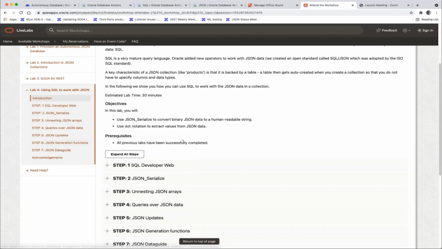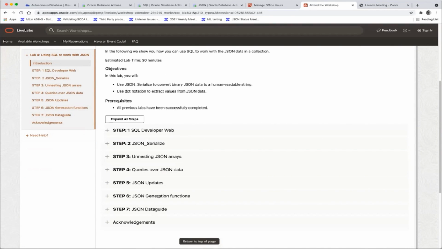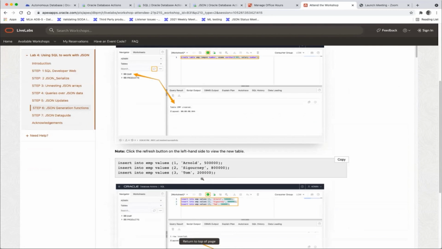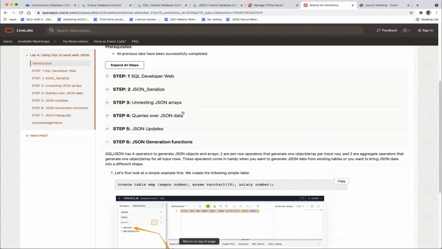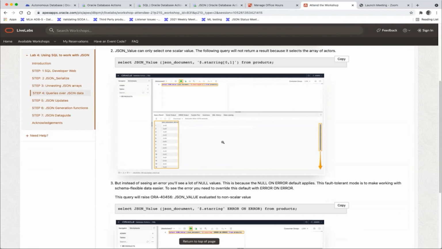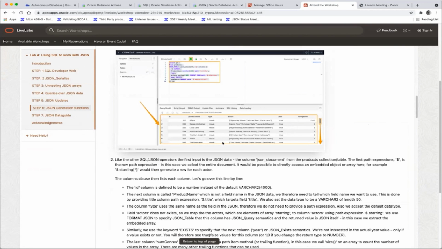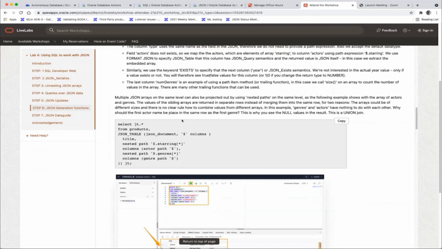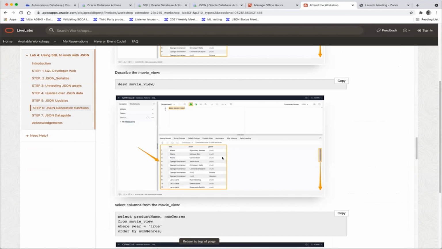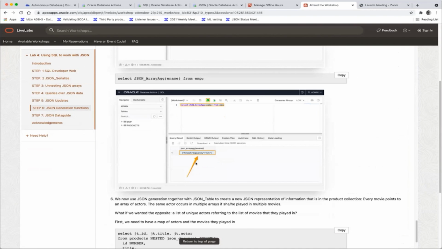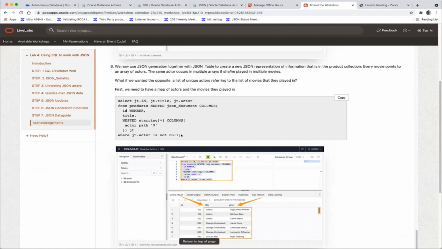So overall, we could look at an example here. Actually, let's look at the JSON generation queries. One interesting part. Right, so this is where we run reports. Let's just quickly run this query.